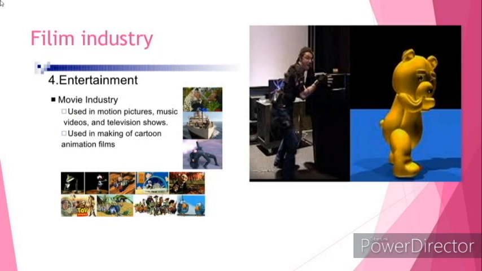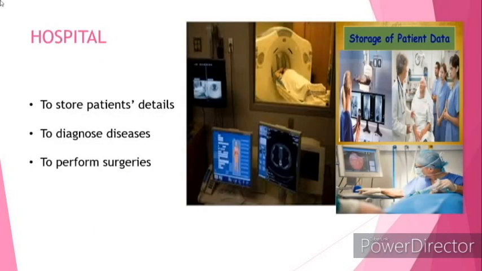Understand? And next, hospital. In hospital, computers are used to store patients' details and to diagnose diseases. And to perform surgeries. Doctors perform surgeries using sophisticated computers.